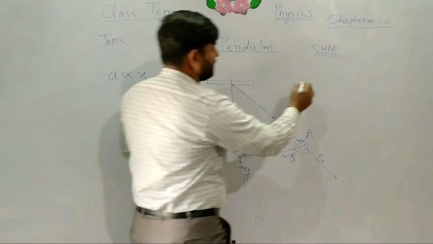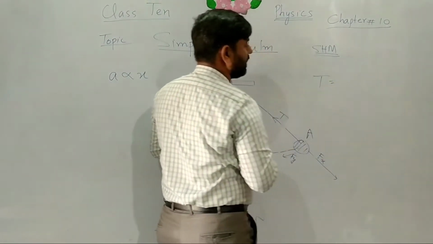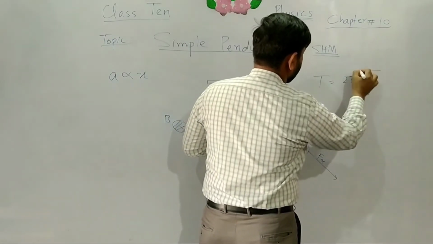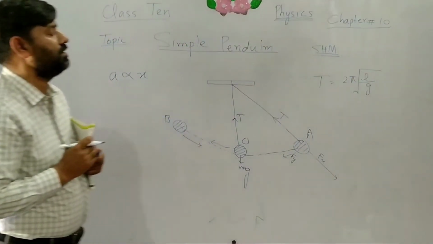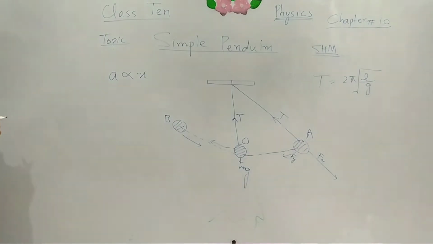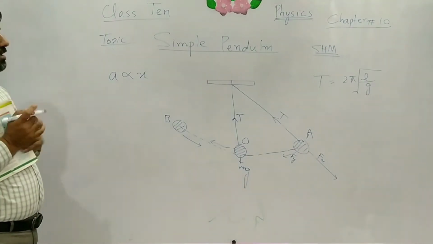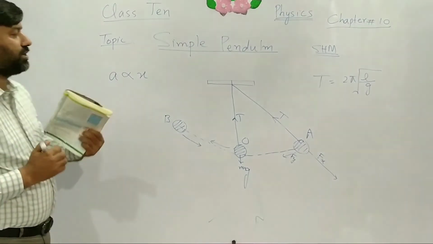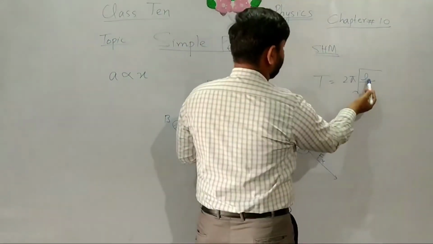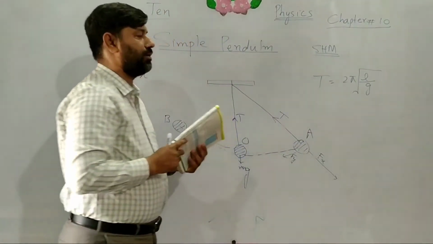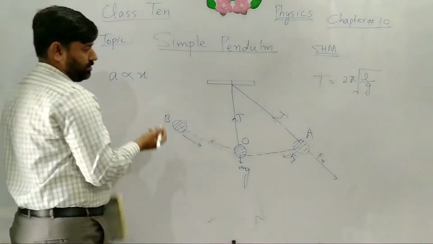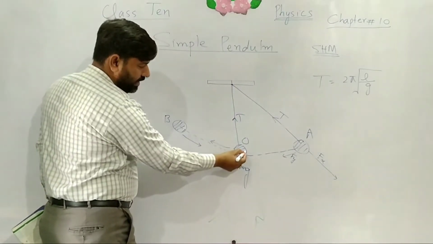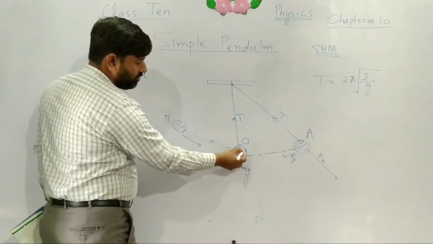At the end, the time period for the simple pendulum is T = 2π√(L/g). This is the formula for the calculation of the time period. Time period is the time required for one vibration, and we can put in the values of pi, length and g, and then calculate the time period T. Our length starts from the support and goes to the center of the ball. Here is the center of the ball.